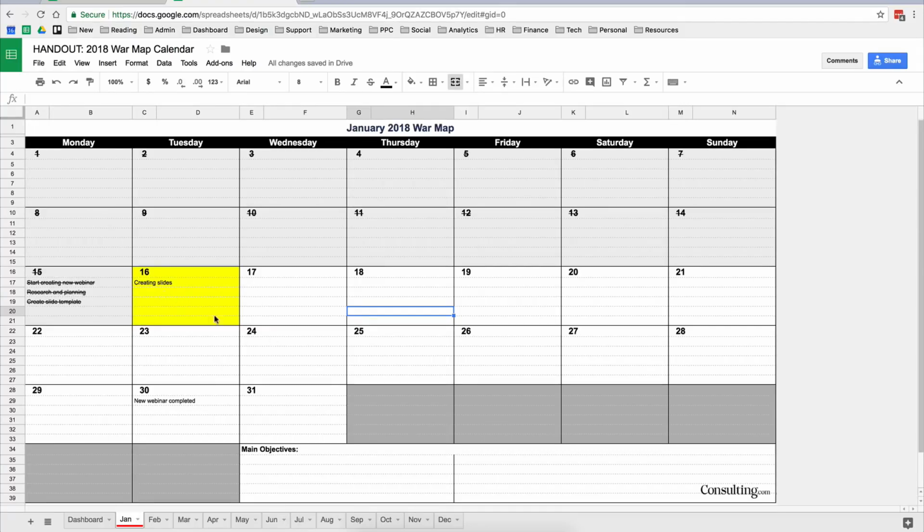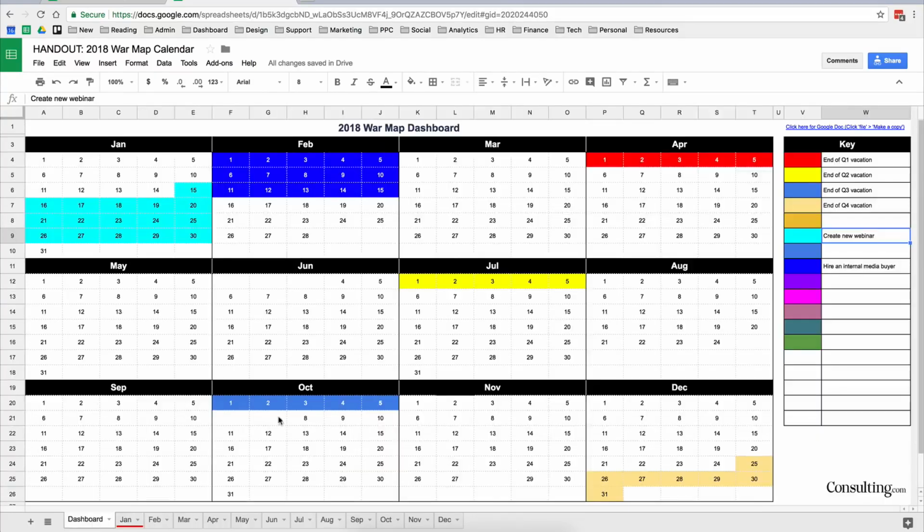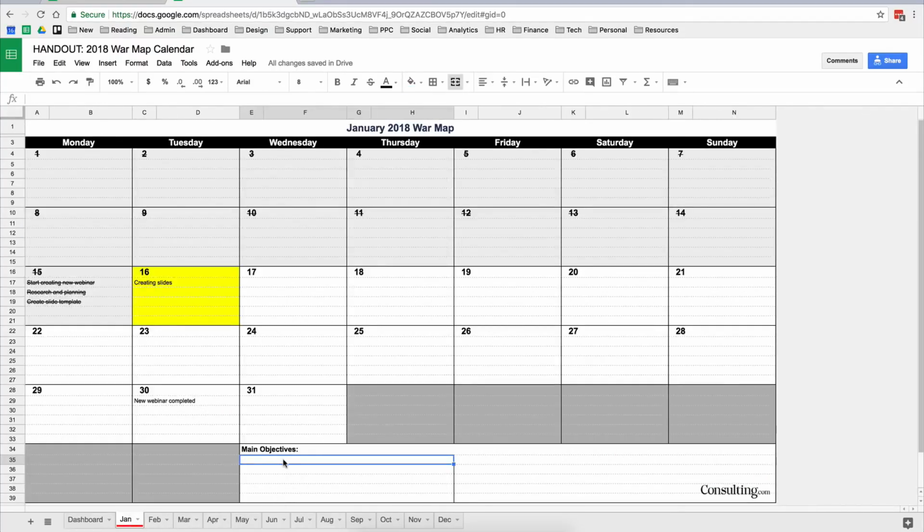And some other things to note about this is that you can also put in your objectives for the month. So we start here by putting our high-level objectives for the year. We plot these in using this key. Then you can also put in main objectives for the month.